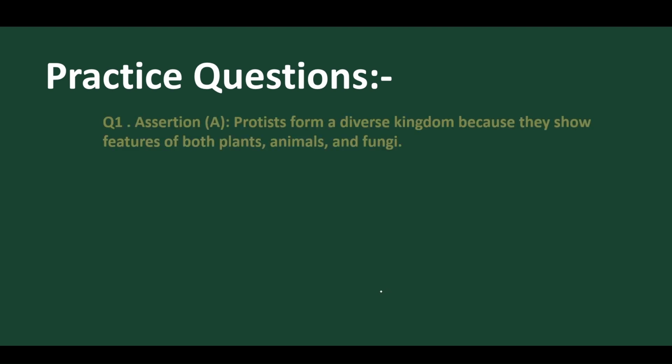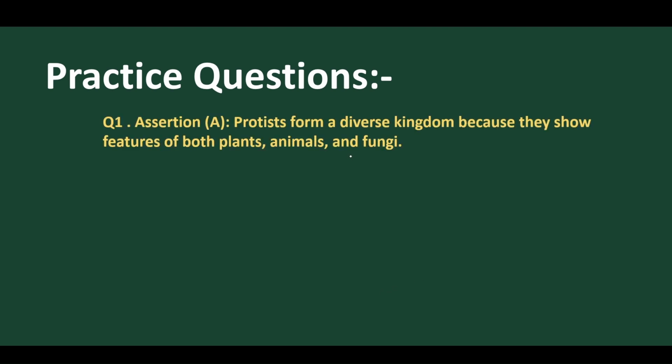Now let's discuss some practice questions. So we have completed the basic general characters of the kingdom Protista. Later we'll discuss its subkingdoms: photosynthetic Protista, consumer Protista, or animal Protista. First we'll complete the general characters, then we'll go for that. Let's discuss the practice questions.